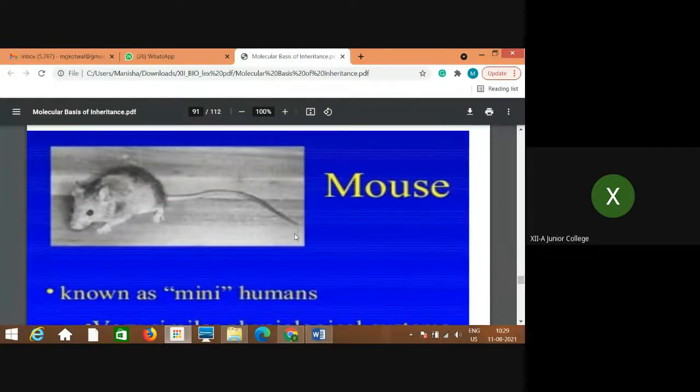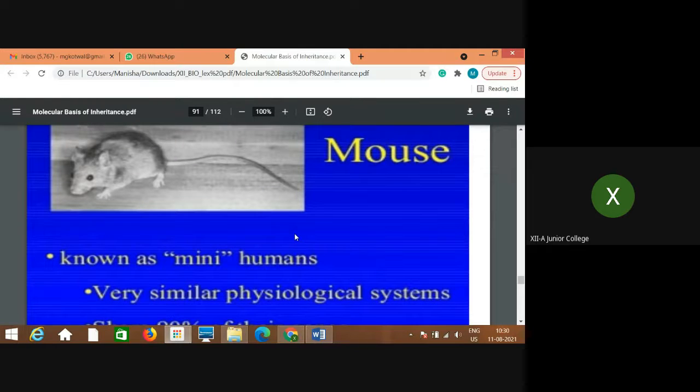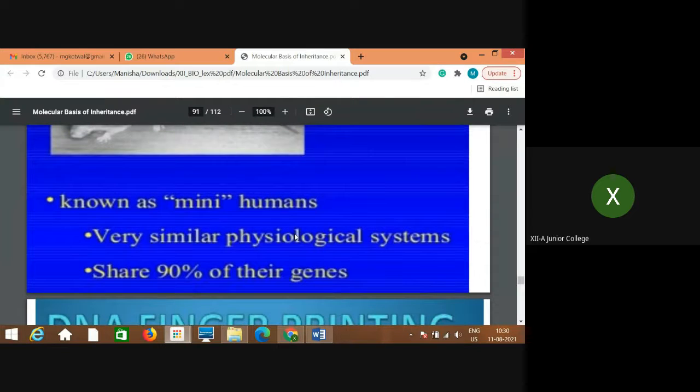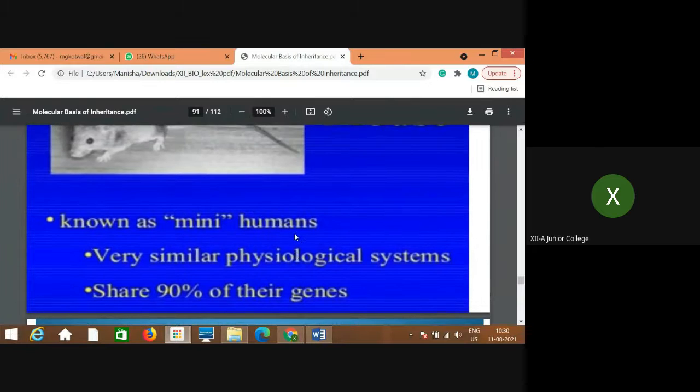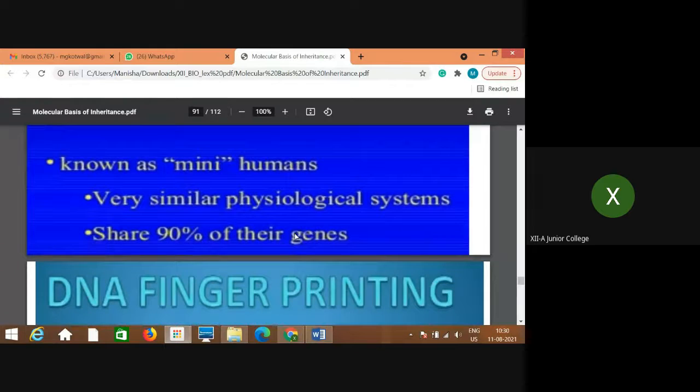Now, the most important is the mouse, which is known as the mini human, and you must have studied and heard of the mouse as an experimental organism. Why? Because it is very similar to the human system. The physiological systems are very similar, and that's why it is considered a mini human. It shares almost 90% of its genes, meaning 90% of the genes in mouse are similar to human beings. That's why it is very important.